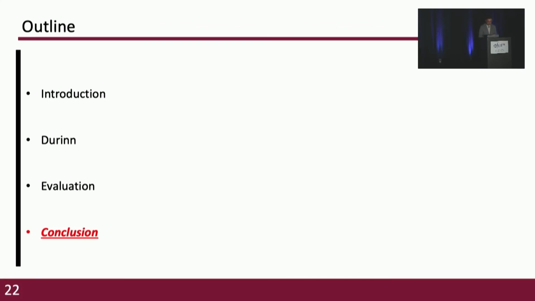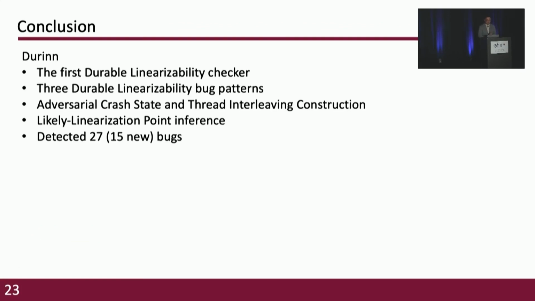Let me conclude our work. This work proposed Durinn, the first durable linearizability checker designed for concurrent NVM data structures. We present 3 durable linearizability bug patterns. We propose adversarial crash state and thread interleaving construction, and the likely linearization point inference to allow Durinn to detect the DL bugs in an active and scalable manner. Durinn reports 27 bugs, and 15 of them are new, and it outperforms the state of the art.